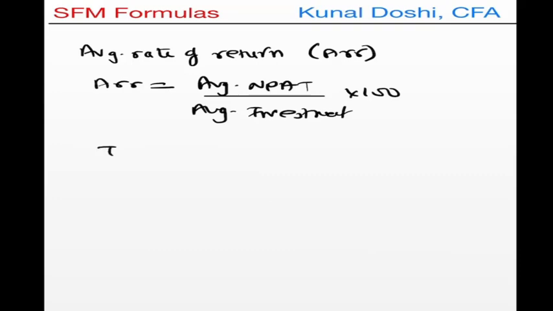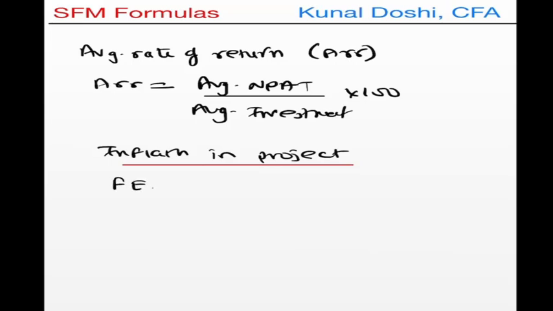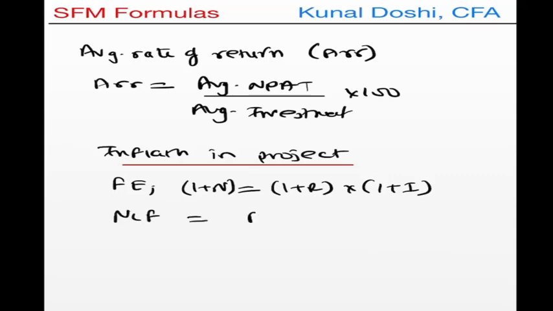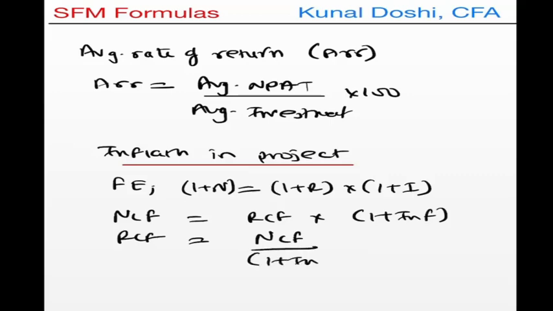Correct? Now when you have inflation to be adjusted in the project, especially the project cash flow, this is already covered in the international financial management and as well as forex, but here we note the Fisher effect. As per the Fisher effect, 1 plus nominal rate is 1 plus real rate times 1 plus inflation. So through this, if I want to find the nominal cash flow, I will take the real cash flow, multiply that with 1 plus inflation, correct? And if I want to find the real cash flow, I will discount or divide the nominal cash flow with 1 plus inflation. This is how we adjust the inflation in the project.